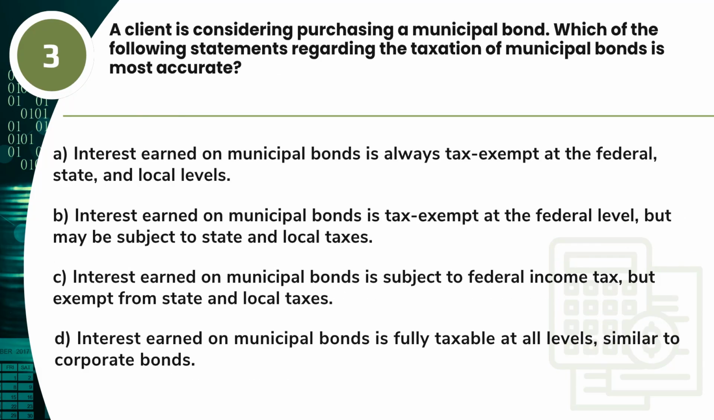Question 3. A client is considering purchasing a municipal bond. Which of the following statements regarding the taxation of municipal bonds is most accurate? A. Interest earned on municipal bonds is always tax-exempt at the federal, state, and local levels. B. Interest earned on municipal bonds is tax-exempt at the federal level, but may be subject to state and local taxes. C. Interest earned on municipal bonds is subject to federal income tax, but exempt from state and local taxes. D. Interest earned on municipal bonds is fully taxable at all levels, similar to corporate bonds.